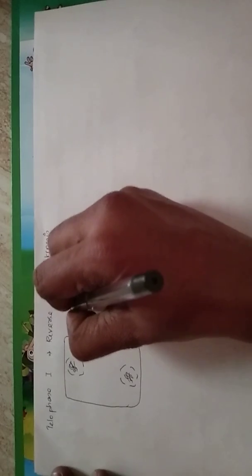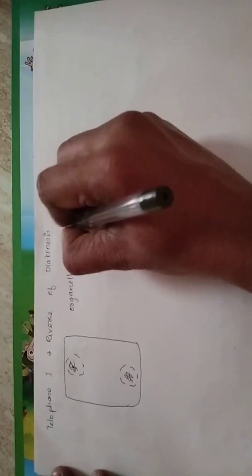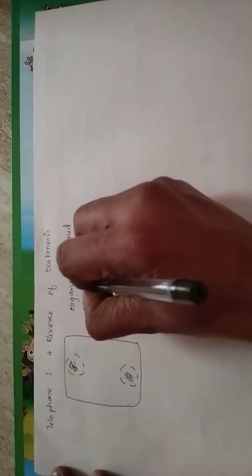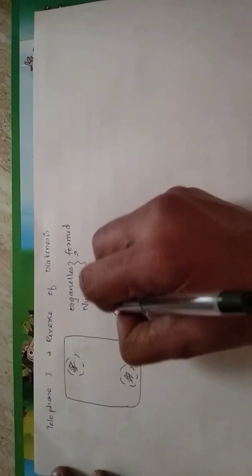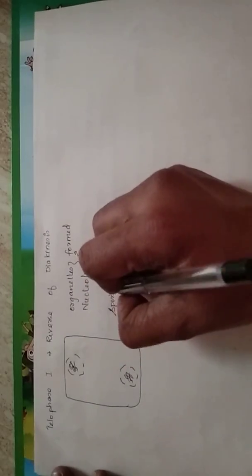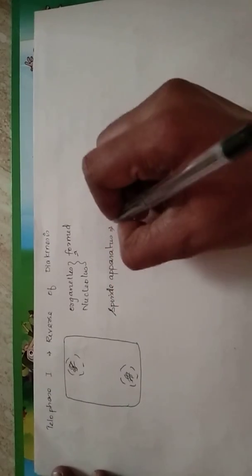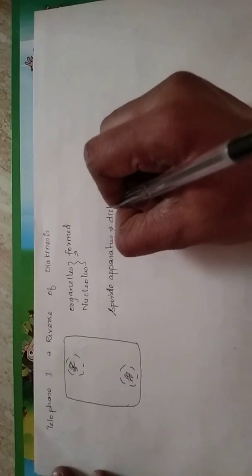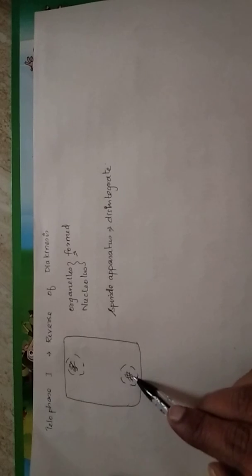So organelles are formed, nucleolus is also formed, and the spindle apparatus is going to disintegrate. So by the end of telophase 1, 2 haploid nuclei are formed.